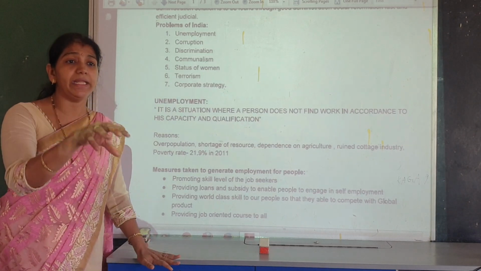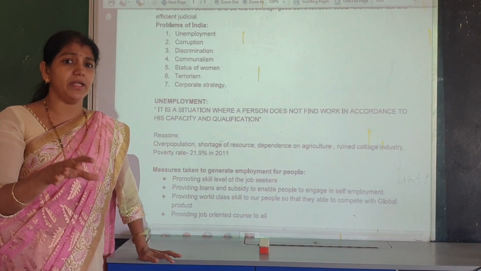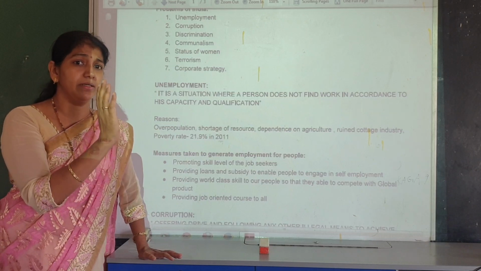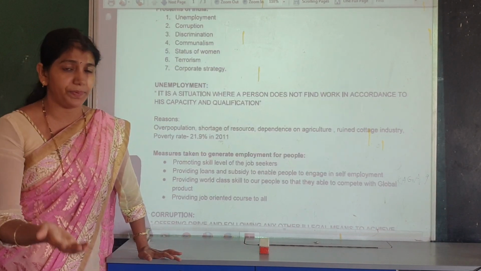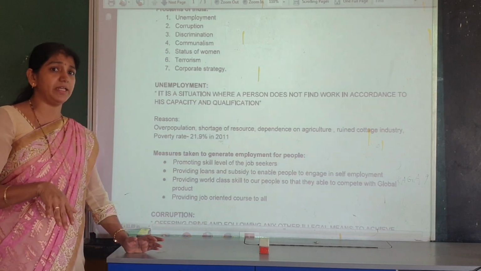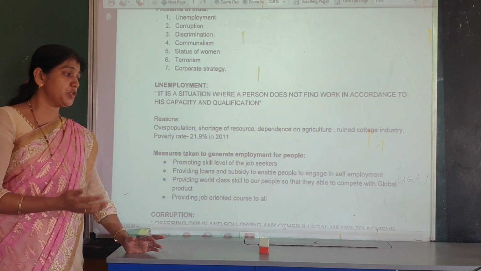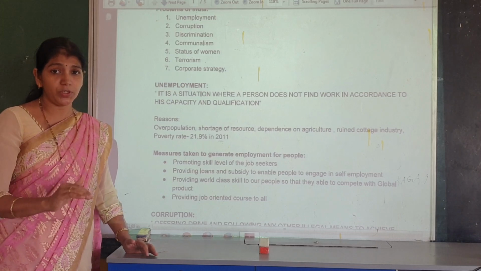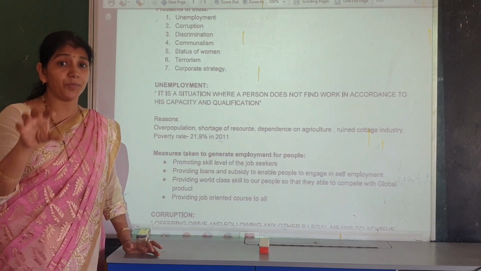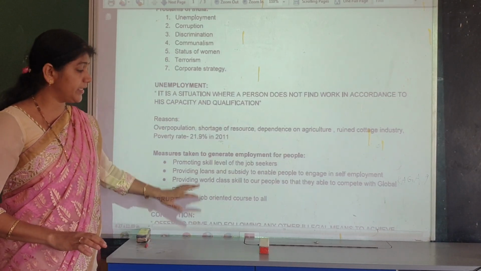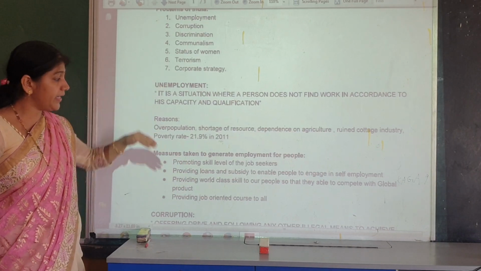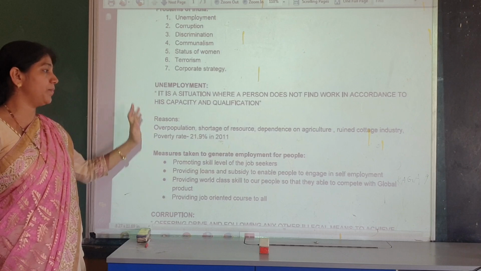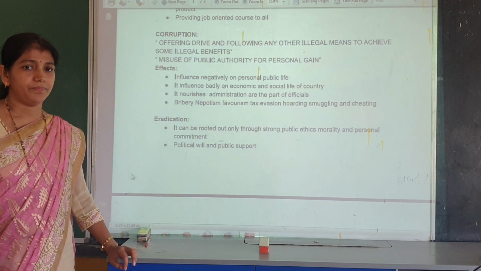There should be training, sometimes occasional training or summertime training also given to the persons. For example, for village areas, an orientation program should be conducted by the government to provide some employment opportunities. These are some measures that should be taken by the government to eradicate and overcome the problems of unemployment.